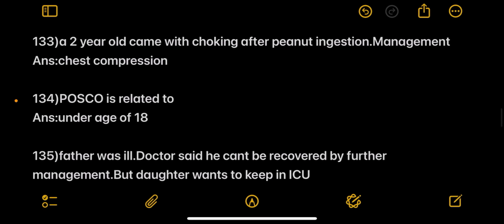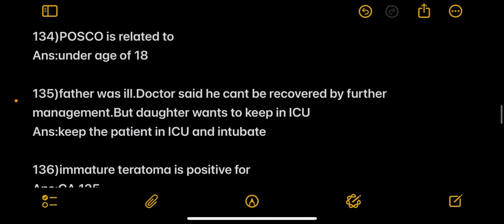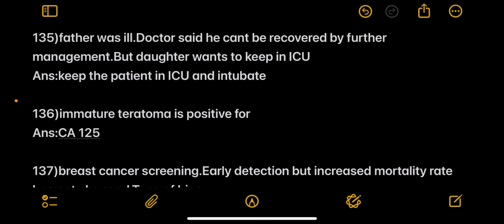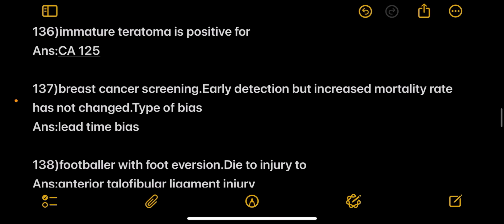Next, a 2-year-old came with choking after peanut ingestion. Management is chest compression. Next, POCSO is related to, answer under age of 18. Next, father was ill. Doctor said he can't be recovered by further management, but daughter wants to keep in ICU. Answer, keep the patient in ICU and intubate. Next, immature teratoma is positive for, answer CA125.